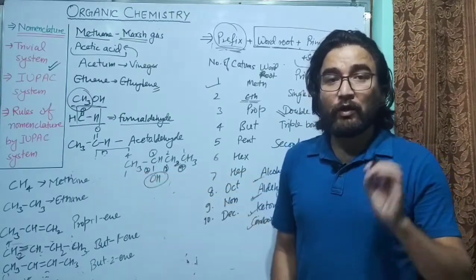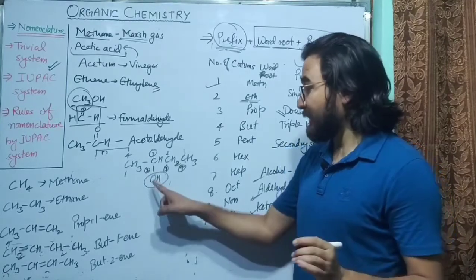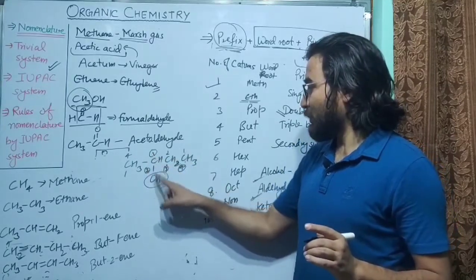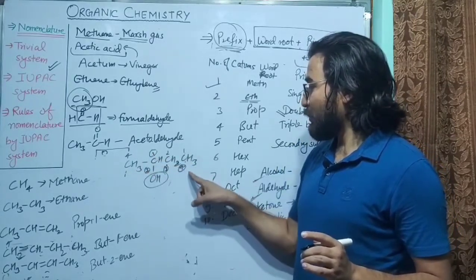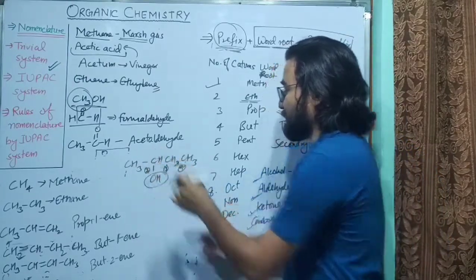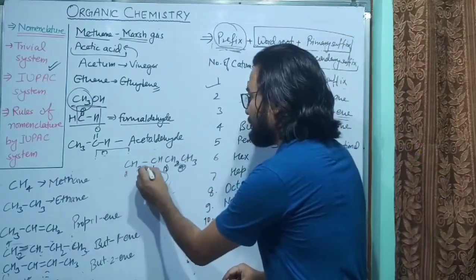What is the rule? We will count from the side from which the functional group is attached to the lower number carbon atom. So from here the OH is at third, from here the OH is at second. We cannot use this system; we will count from here, not from there.